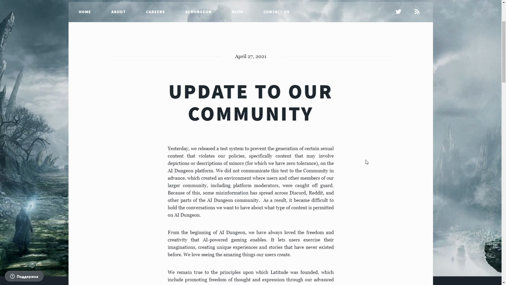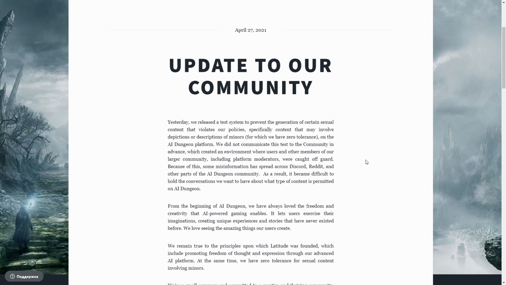I'm saying these words so I don't have to use any direct alternatives like CP or CSA. Well, let's not talk about it. More importantly, Latitude admitted to now reading private user scenarios if they were labeled wrong by the censorship filter. There is much more info in the first two videos, as well as important nuanced details that I have to forego in this video for the sake of brevity.